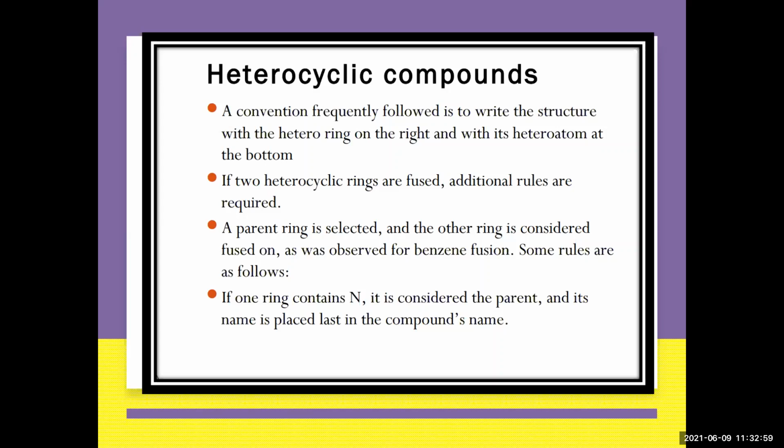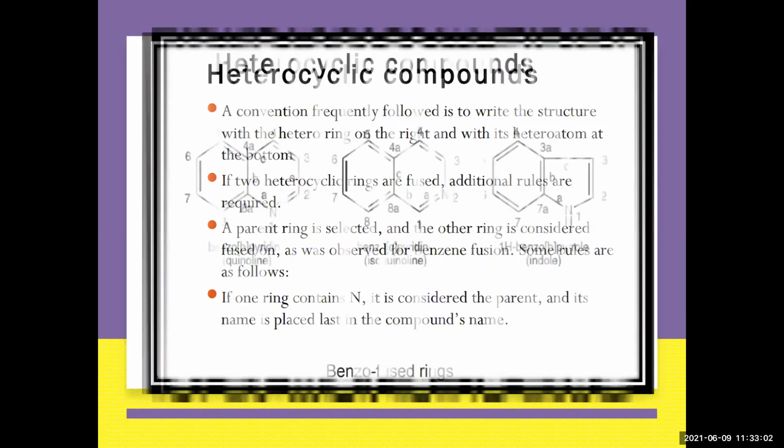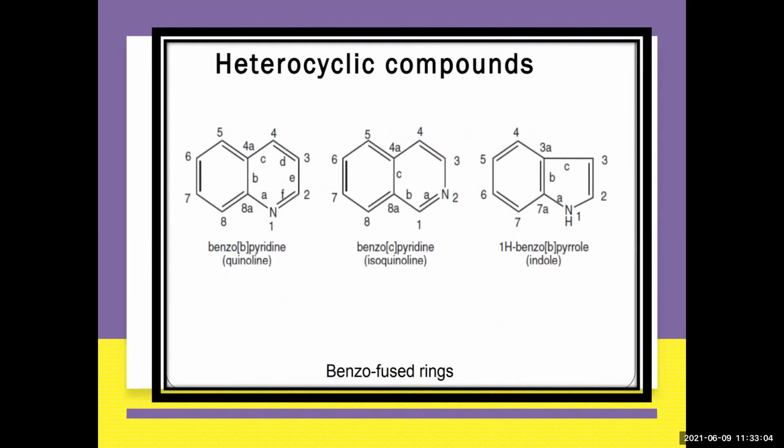Whatever we have studied, let's see it with an example. Now let us see this particular example of benzo-fused. First we'll start with the benzo-fused. If you see in the structure, the pyridine ring is on the right-hand side and the nitrogen is at the bottom. So this is one of the rules we have fulfilled. Now between 1 and 2 it is A, between 2 and 3 it is B, between 3 and 4 it is C.